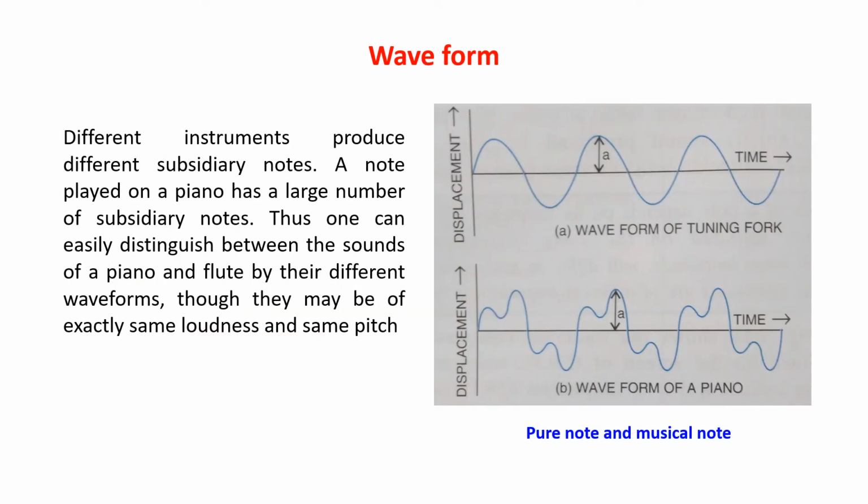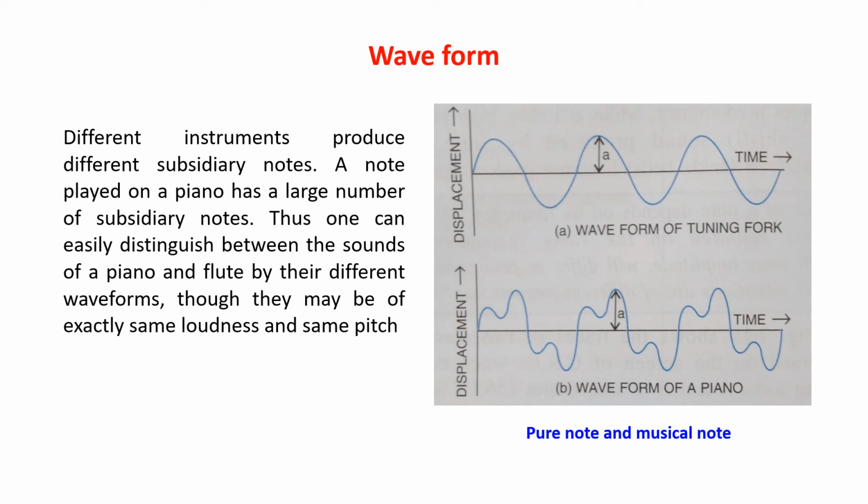Different instruments produce different subsidiary notes. A note played on a piano has a large number of subsidiary notes. Thus, one can easily distinguish between the sounds of a piano and a flute by their different waveforms, though they may be of exactly the same loudness and pitch.